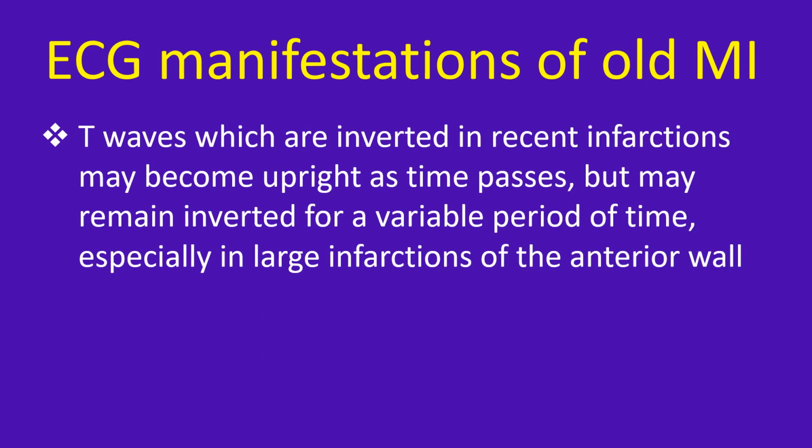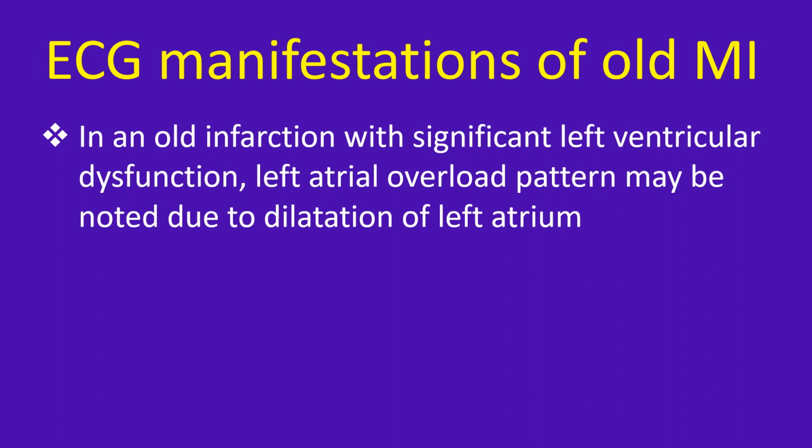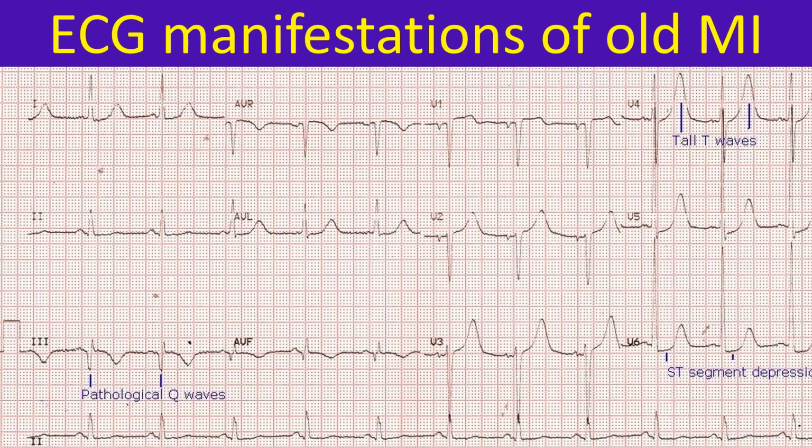T waves which are inverted in recent infarctions may become upright as time passes, but may remain inverted for a variable period of time, especially in large infarctions of the anterior wall. In an old infarction with significant left ventricular dysfunction, left atrial overload pattern may be noted due to dilatation of left atrium. This ECG shows sinus rhythm at around 75 per minute with pathological Q waves in inferior leads indicating old inferior wall myocardial infarction.